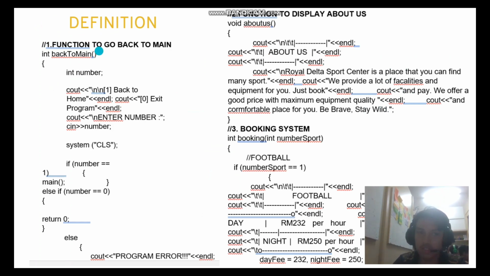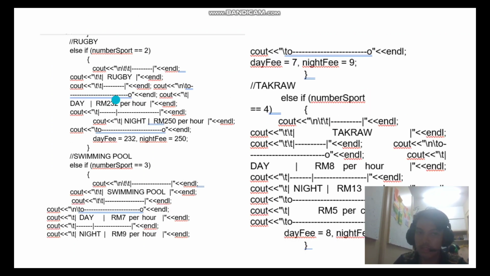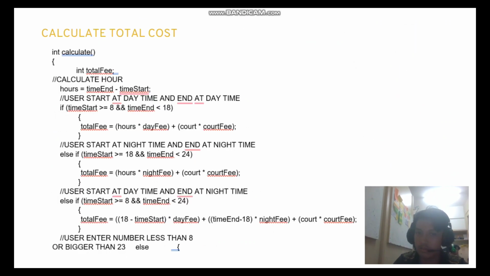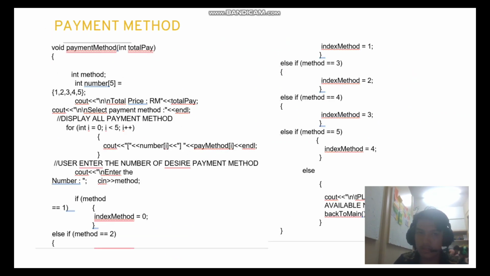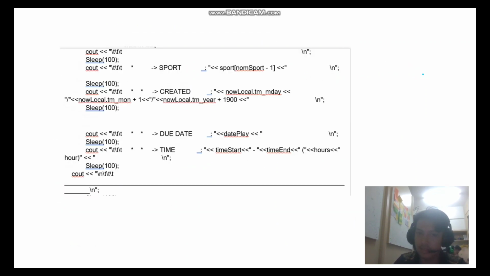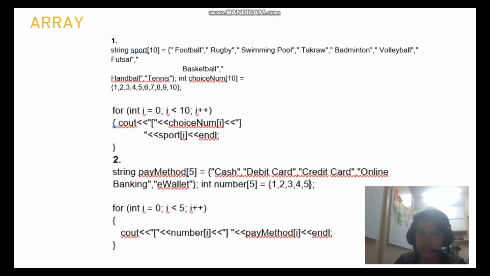This function is for the user. This is a function call. This is also a function call. And this is our definition. The first one is the function to go back to main. The second is the function about, that displays about us. The third is the booking system. That's all. And this is our calculation. We'll calculate the total cost. This is the payment method. This is the receipt. And this is our array.